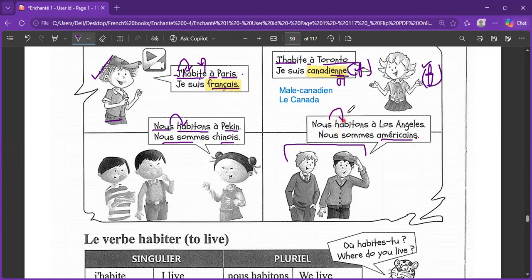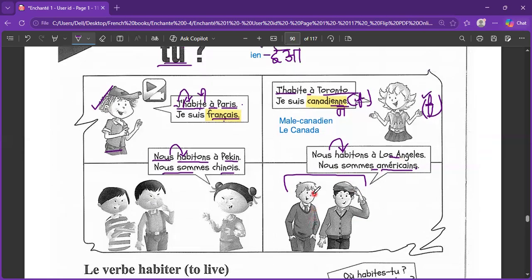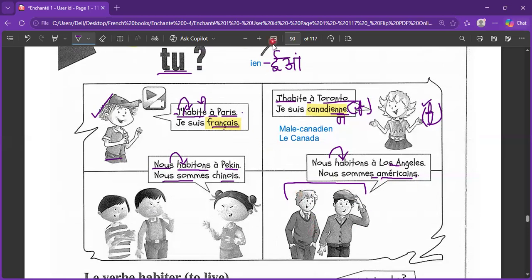Same, nous habitons à Los Angeles. Nous sommes américains, but with an S because they are two people. This is how you define your nationality and tell where you live.